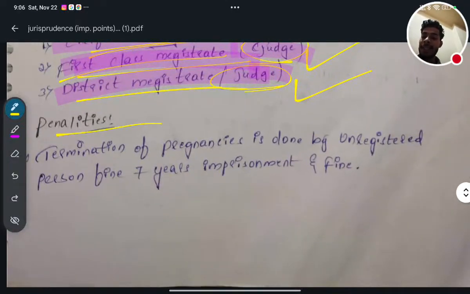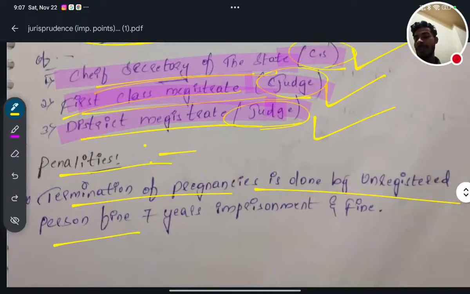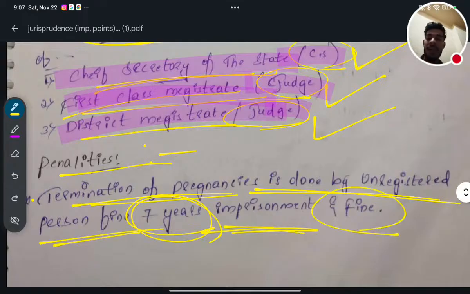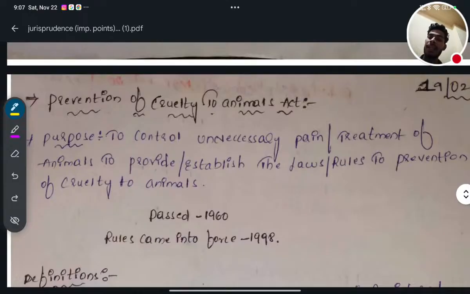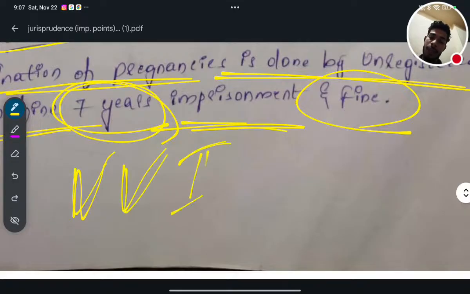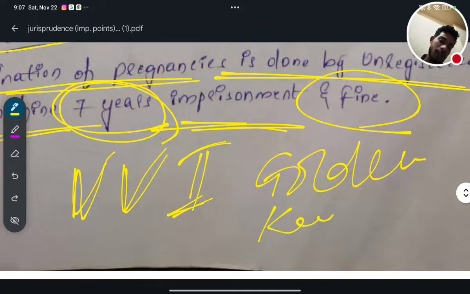Now, what are the penalties? What are the main penalties? If termination of pregnancy is done by an unregistered person, this is an important golden key point, then there will be 7 years of imprisonment, and along with that a fine will be there. So these are the most very important points, golden key points for different competitive exams. So you have to remember all these points.